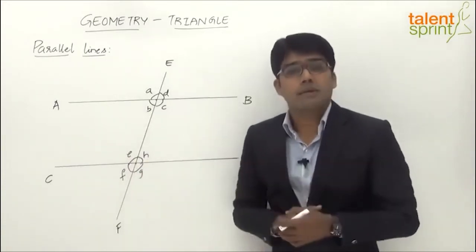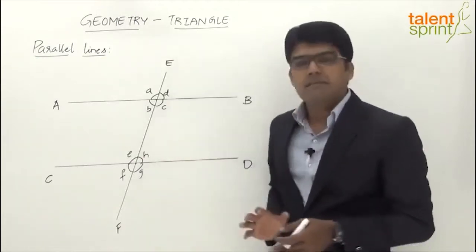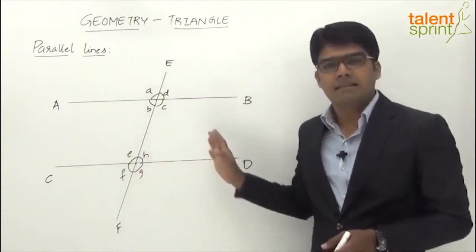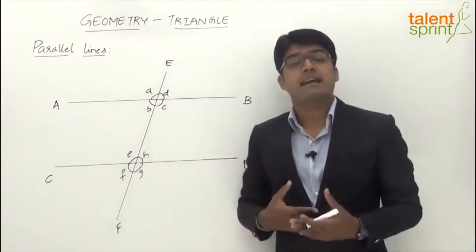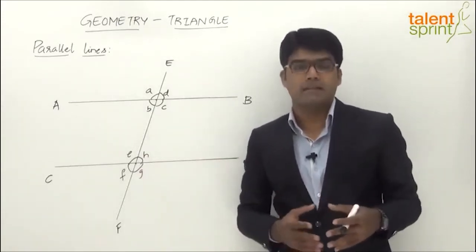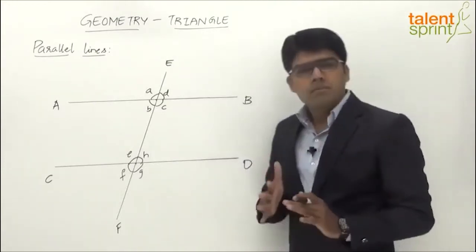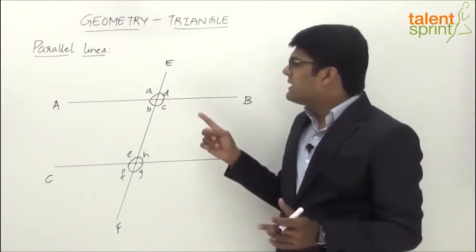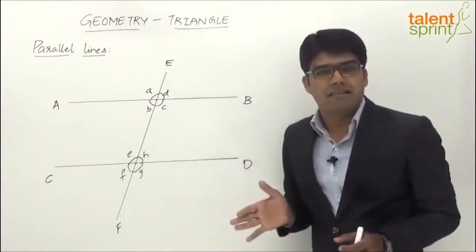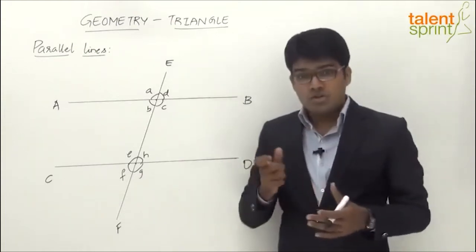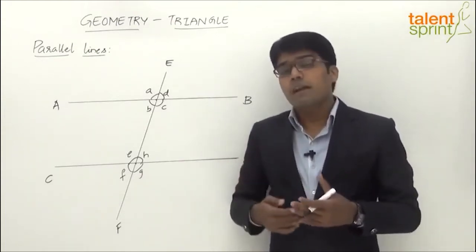Now there are a few properties with respect to the 8 angles that we see here, right? A, B, C, D, E, F, G, H are the 8 angles that we can see here. Now with respect to these 8 angles, there are a few important properties that we need to understand. So let's look at each one of them. The first and the simplest one is that there are various straight angles here. What is a straight angle? 180 degrees, right? So if you look at combinations of 2 angles here, we'll find many straight angles.